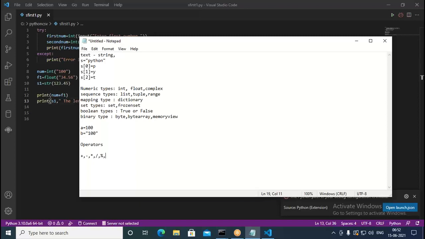Here we have two slashes, and another thing is two multiplication symbols also we use. This is for addition, this is for subtraction, this is for multiplication, this is for division, and this is for the modulus operator. We use it for finding out the remainder.